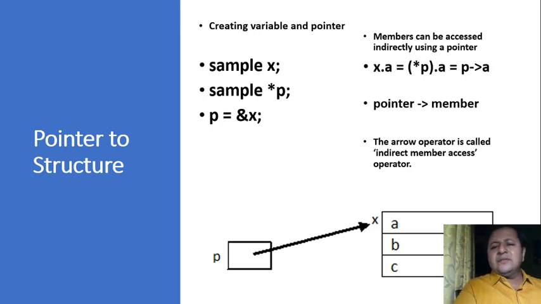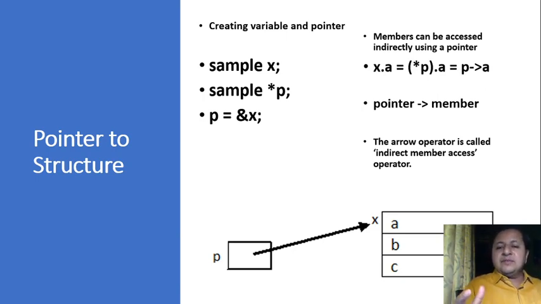Even though we would not be using this format because C gives us a better format to use. Instead of star p dot a, we can use p arrow a. So if I have a pointer pointing to a variable, then the members of the variable can be accessed indirectly through the pointer. How? It could be pointer arrow member. So instead of x dot a, I can use p arrow a.